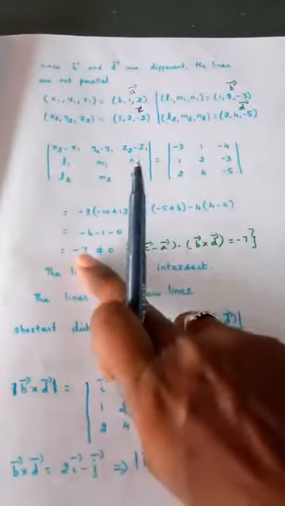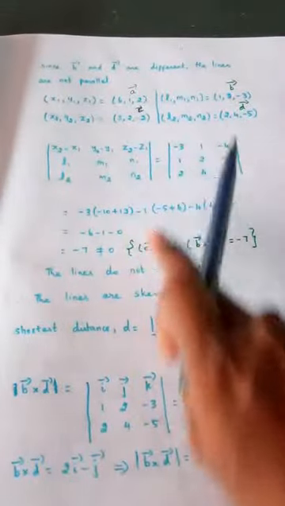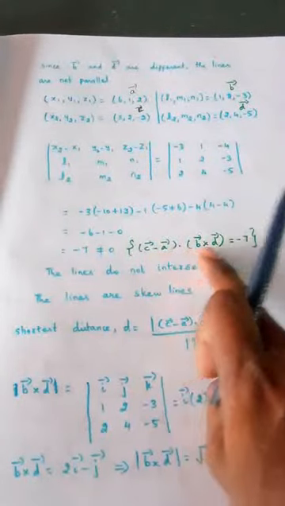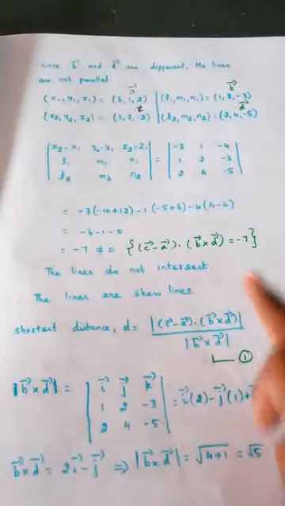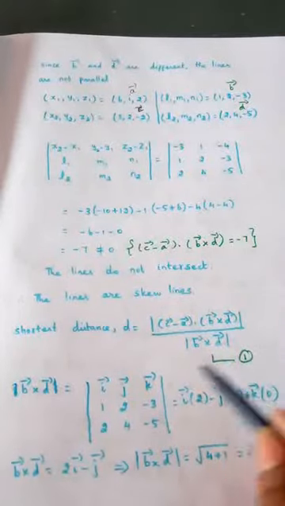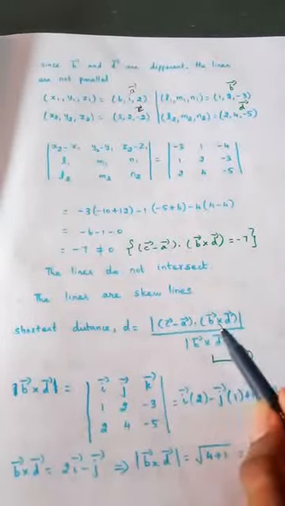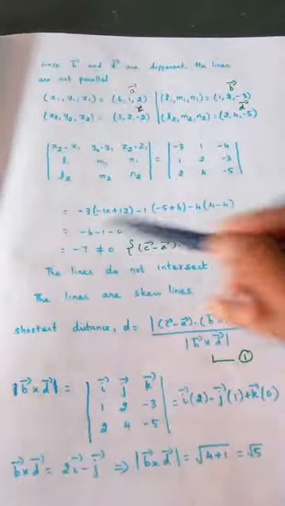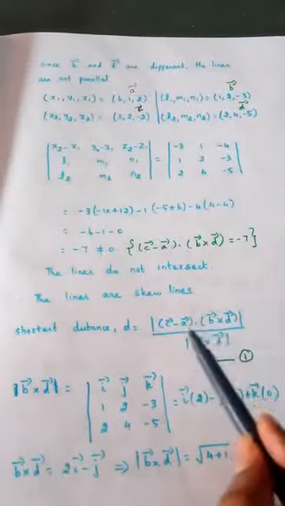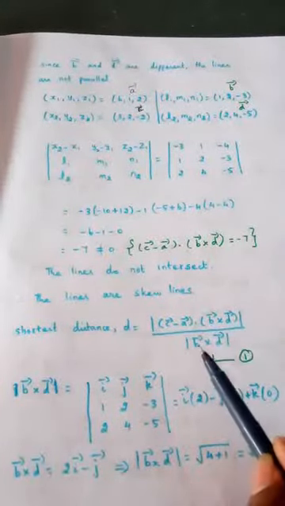That is why I have written minus 7. So while calculating this distance, I already have this answer with me. C minus A dot B cross D, the answer is minus 7. So I can use minus 7 for numerator. So what I have to find out?